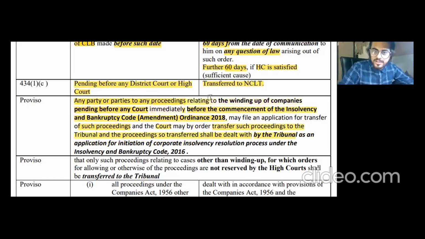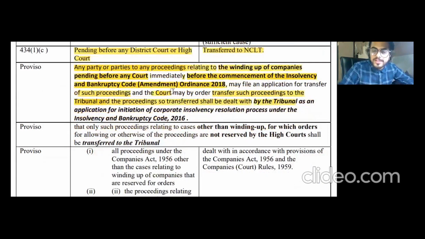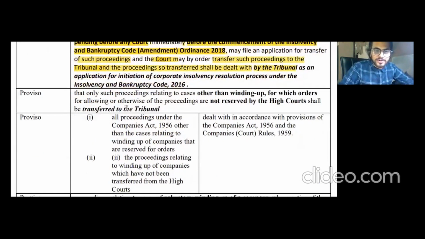So any party or parties to any proceedings relating to winding up of the company pending before any court. Any court means a High Court, District Court, and all. So if they were authorized, and if the proceedings were pending before any court immediately before the commencement of the IBC Amendment Ordinance 2018, then any party, for example, the company, can file an application to the tribunal that the same can be transferred to the tribunal. The application shall have to be filed with the court, and the court can order to transfer such proceeding to the tribunal. All right. So yes.